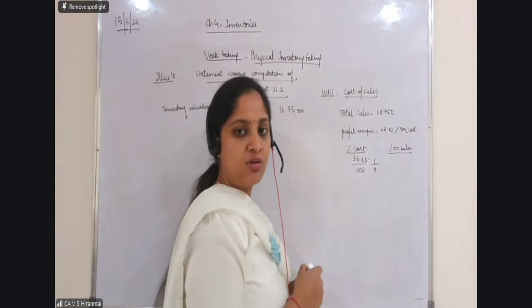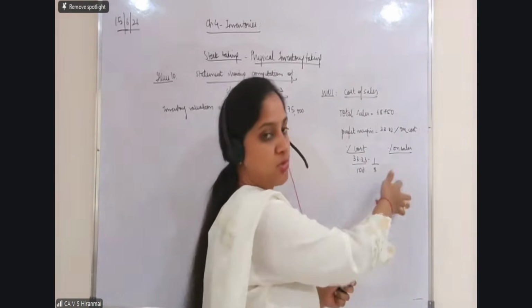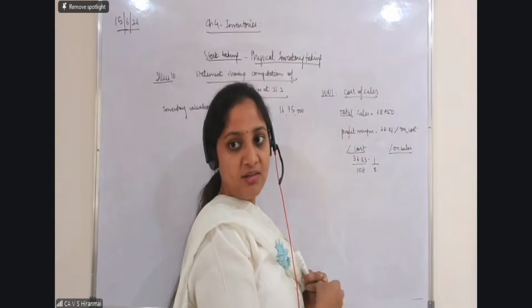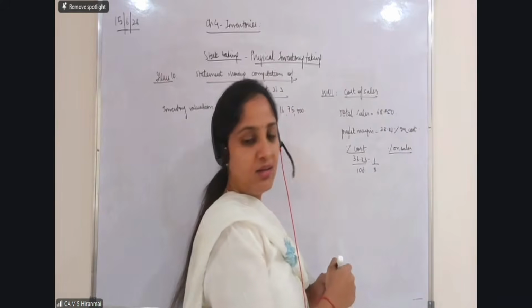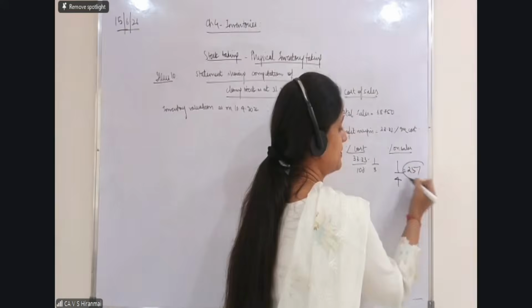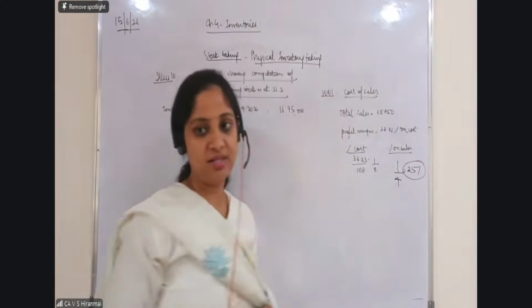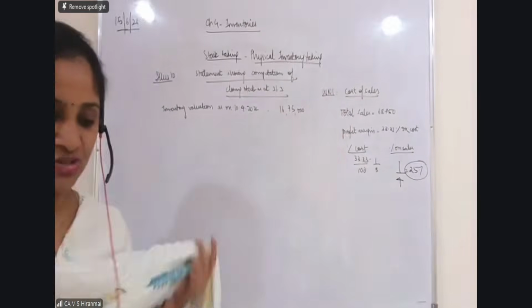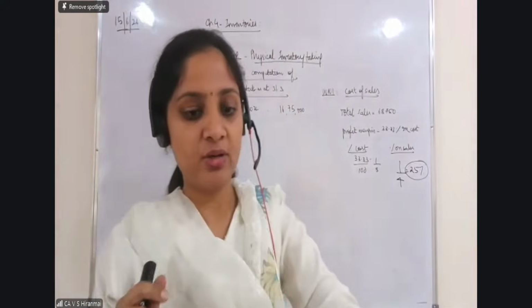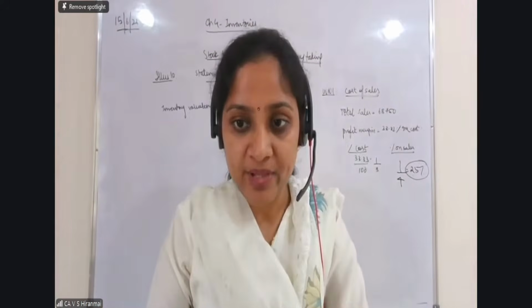Others? I want all of you to answer. If it is 1 by 3 on cost, what percent it will be on sales? Or what is the fraction it will be on sales? One third on cost. So how much on sales it will be? On sales, it will be 1 by 4th or else 25%. This is very, very important. The first thing you should change, no? Without changing, if you still tell me that only, it will not work out. Okay, good. Now read the next one.